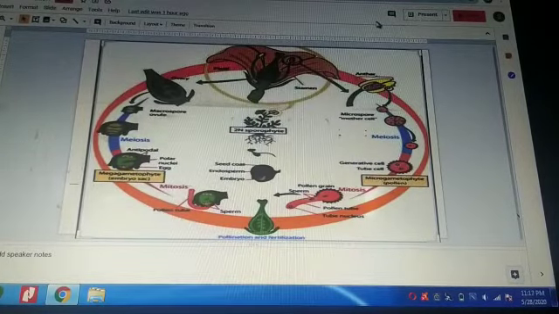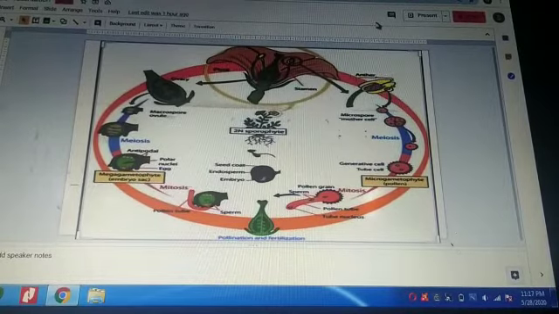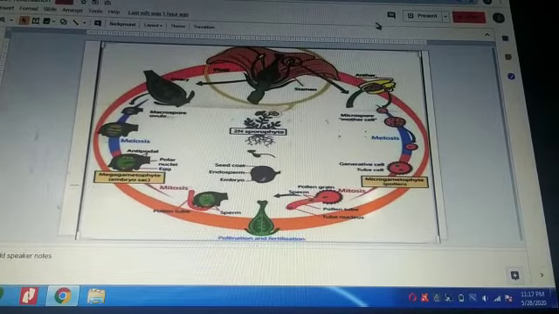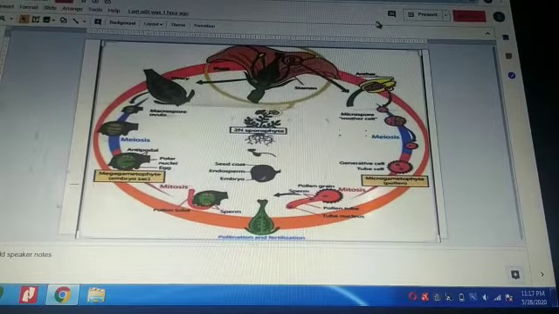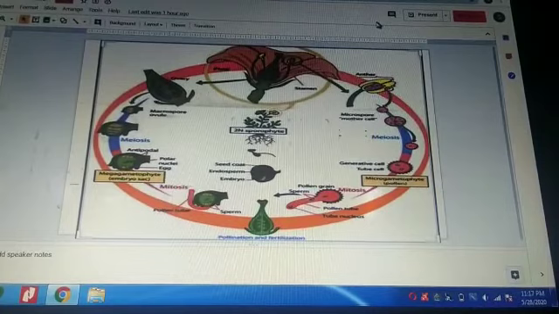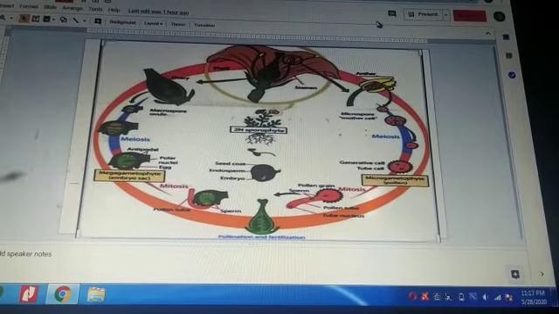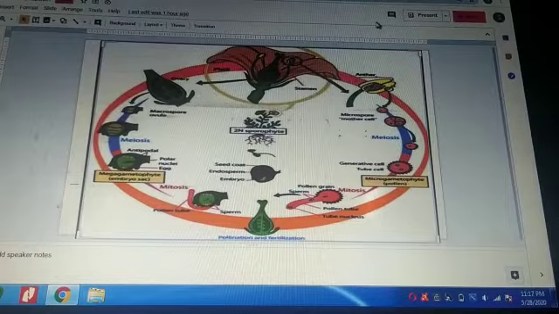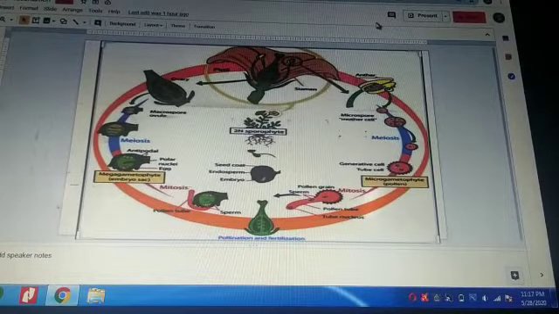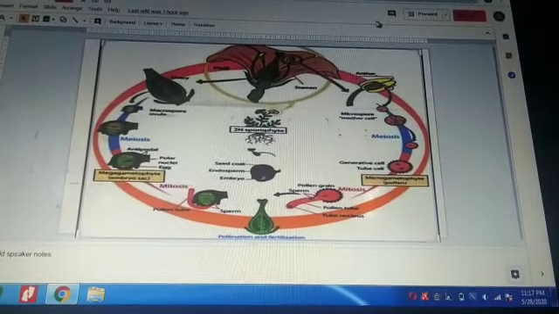Now let me tell you, in this diagram we have a bisexual flower that has a pistil and stamen. The pistil is the female part of the flower and the stamen is the male part. So in the pistil we have the egg, and in the stamen we have the pollen grains that will mature, and they will undergo division to produce gametes, and when these gametes are produced, they result in the formation of a zygote after fertilization.